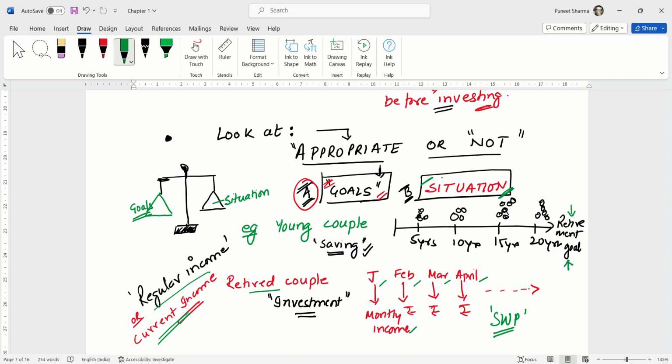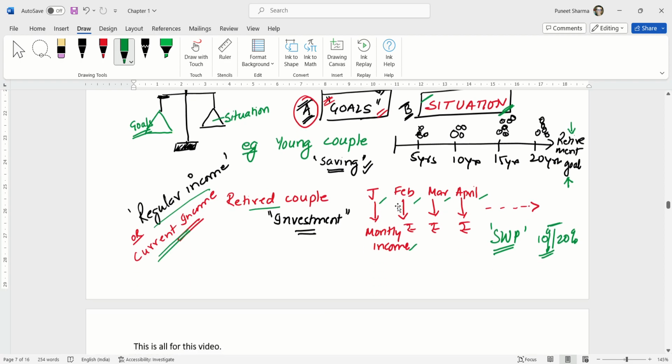Some portion of their money, like 10% or 20%, can be in equity, and that can yield a better return in the long term for them, so that the risk of living long is taken care of from the same corpus. So such types of goals and situations you have to look at before you advise a product. It is not the ticket size alone which is an important criterion.